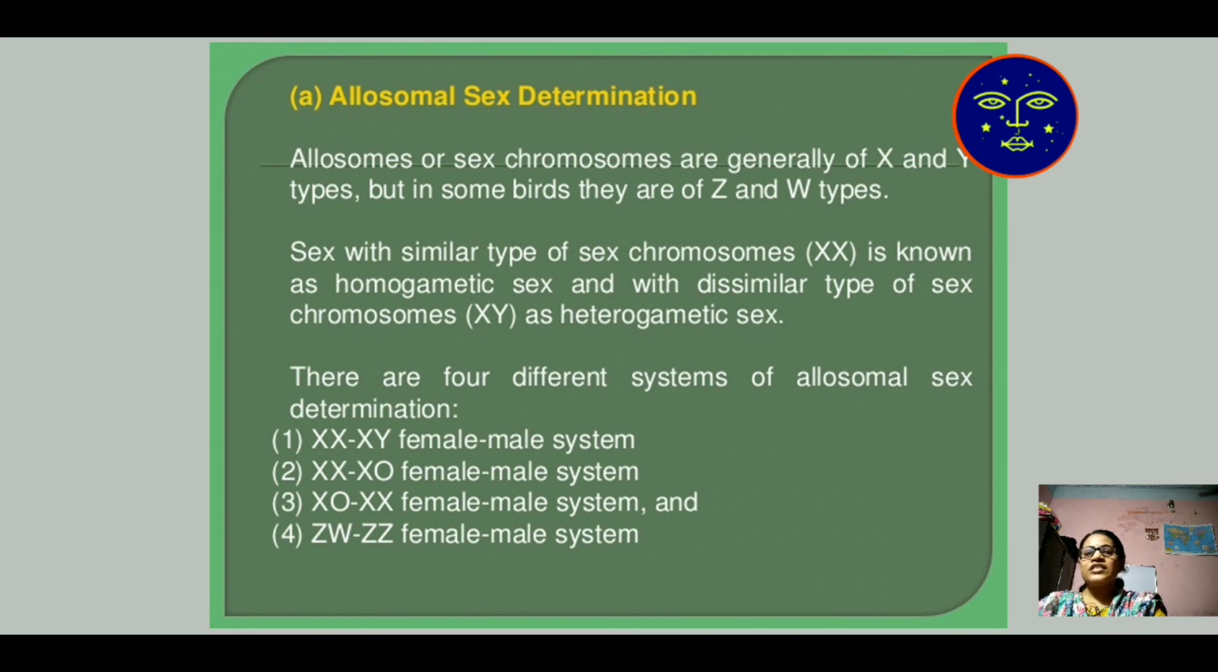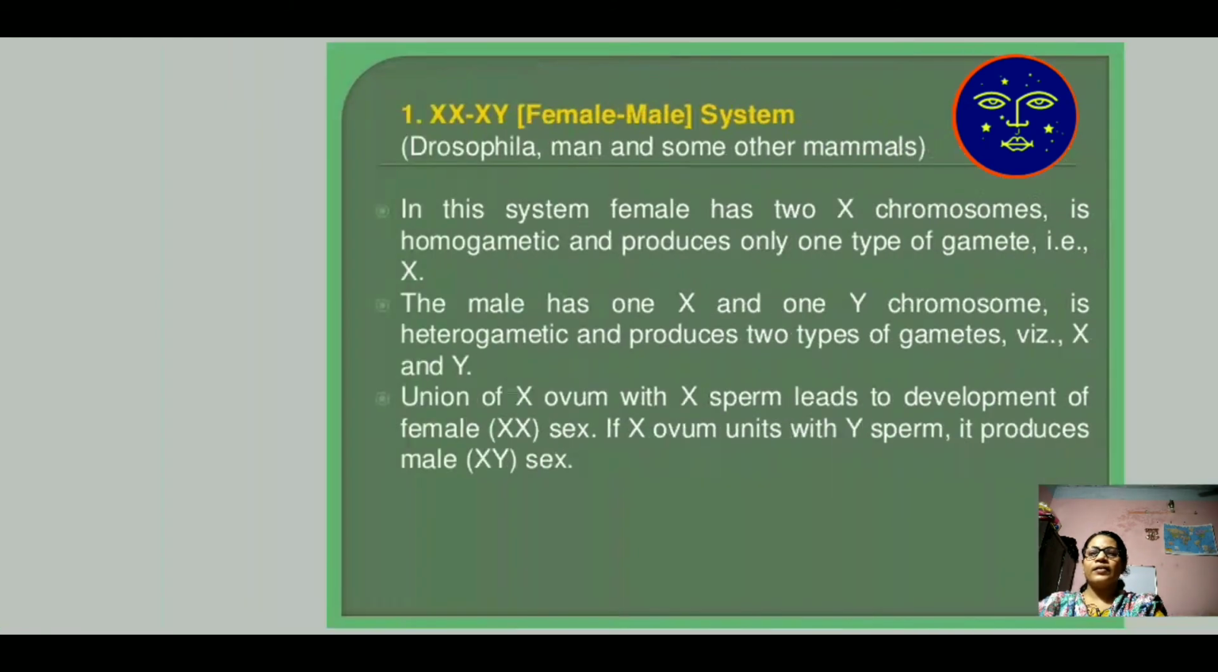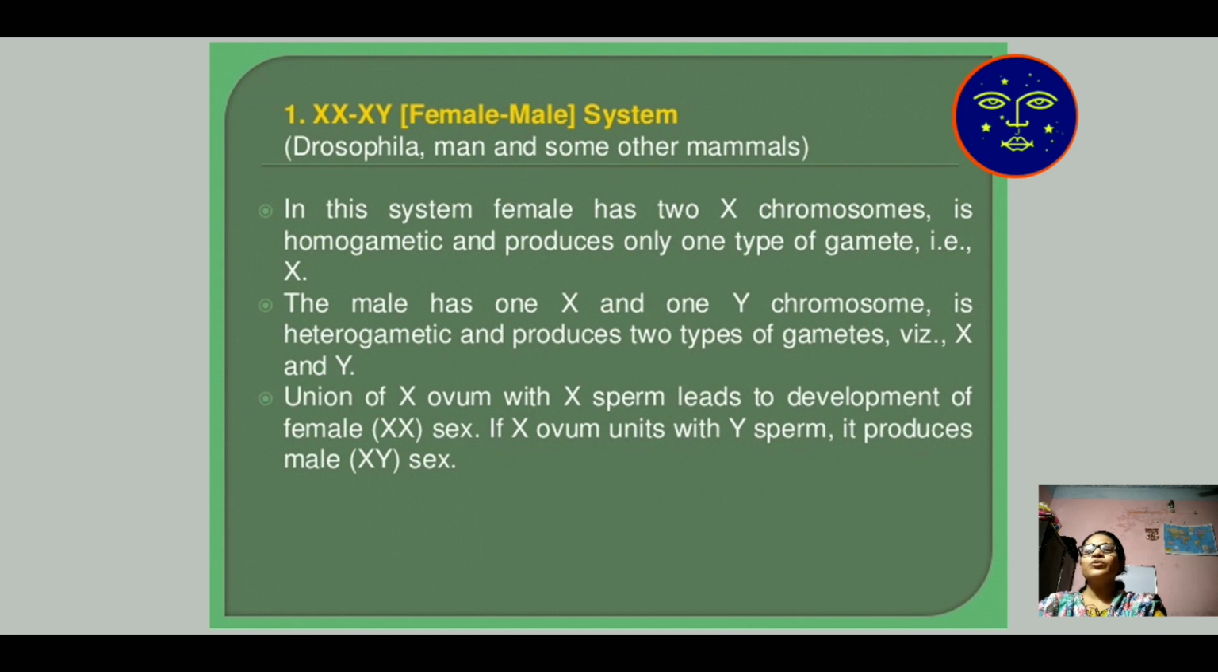Then number 3, X0 and XX. In this, X0 determines the female character and XX the male character. And number 4 is ZW and ZZ type. ZW is represented for female character and ZZ for male character determination. First, we will discuss XX and XY sex determination. In this system, the female has two X chromosomes, that is homogametic, and produces only one type of gamete, that is the X gamete,